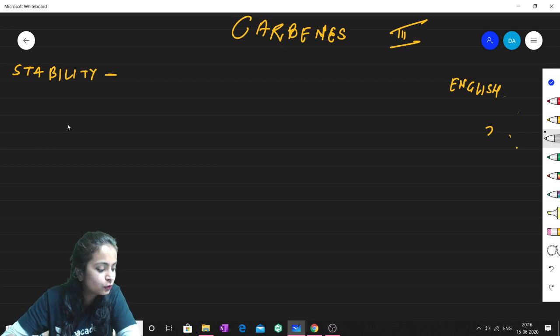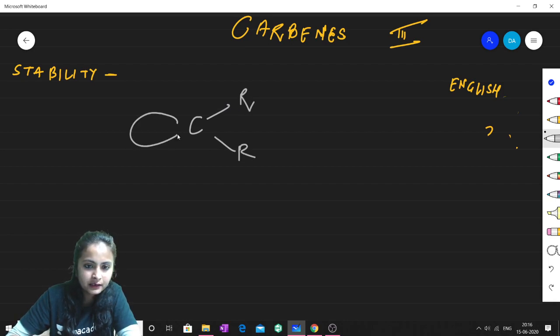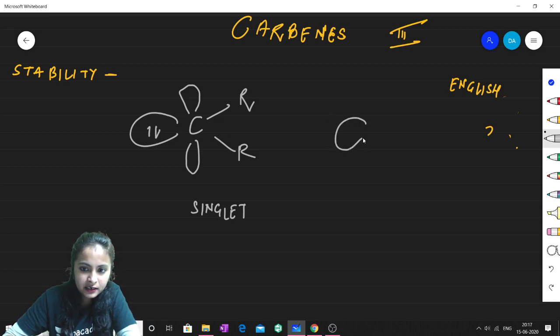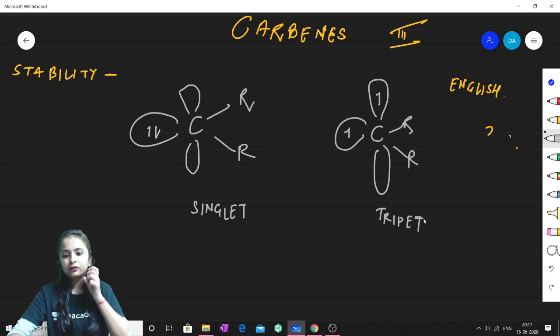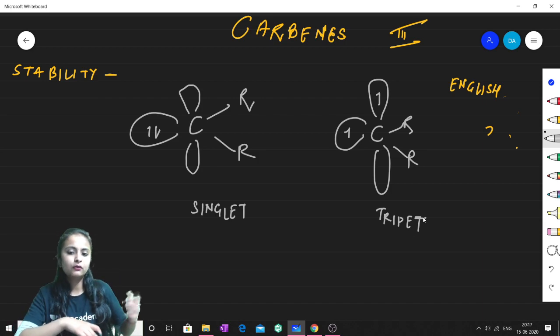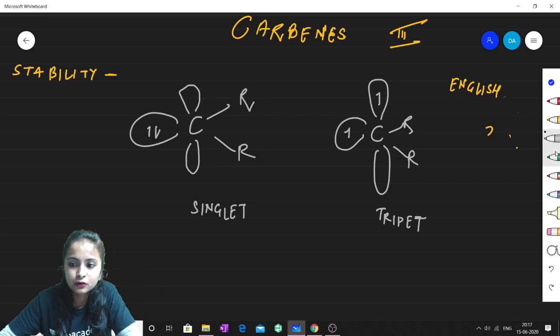First of all, stability. Let's see, I'll be writing the carbenes. You just have a look. This is a carbene, and this one is singlet. How can I say that this is a singlet carbene? Because I will be writing two electrons like this. Similarly, I will be writing one more carbene, and this is triplet. You must have read this in the previous video, and if you have not, then kindly go through the previous video and then come back to this video. Fine. So now please listen.